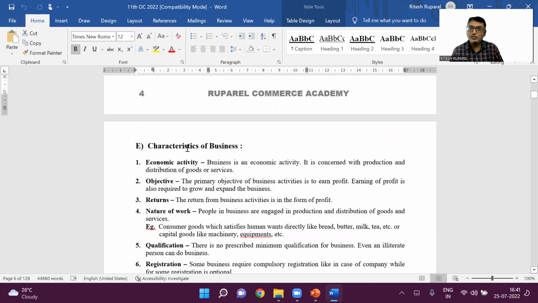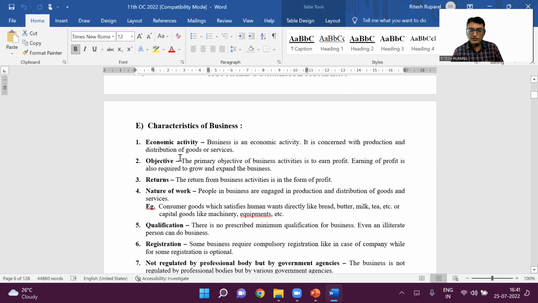So, characteristics of business, or features of business, or nature of business. One by one, I'll explain. Economic activity: business is an economic activity done to earn money, which is profit, and done continuously. What is the objective of doing business? It is to earn profit, returns. Why does a businessman do business? Because he wants some returns. What is profit? If you have sold goods for 100 rupees and your cost is 80, what is your profit? 20 rupees. That is your profit.